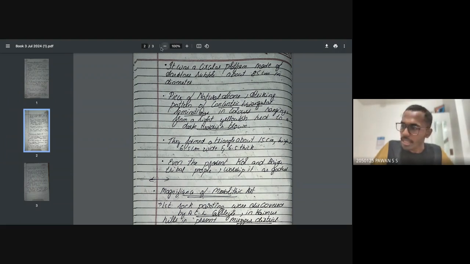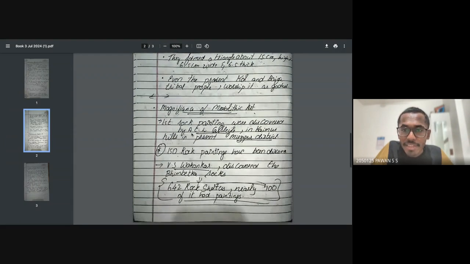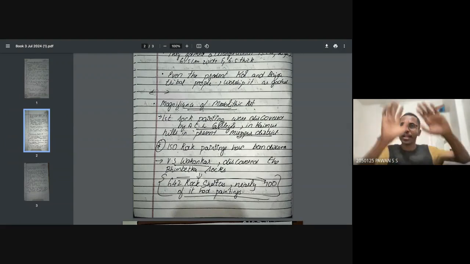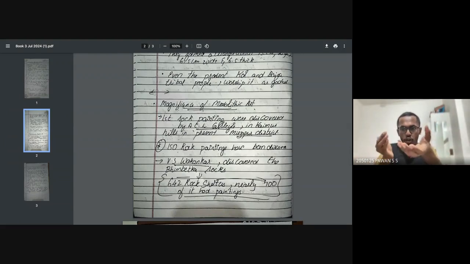Now, the next thing would be about the magnificence of Mesolithic art. Now we'll be learning about Mesolithic art. In Paleolithic art, you just learn two things: rock cutting, and then the natural triangular structure. That's it. It has also been worshipped like a goddess, especially among the Kol and Baiga. Now we're learning about Mesolithic art.